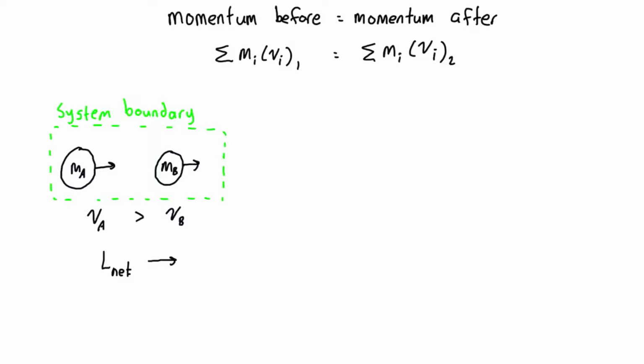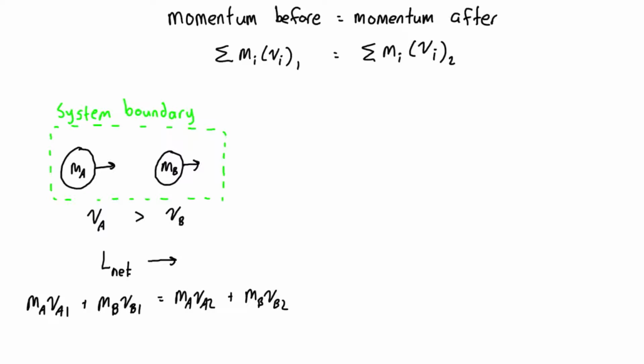So if we want to write this out for this system, we would have mA times VA1 plus mB times VB1. That is the net momentum before the impact, and has to be equal to the net momentum after the impact. It will not be changing, but it will be equal to mA VA2 plus mB VB2.